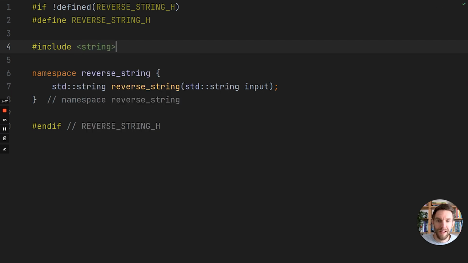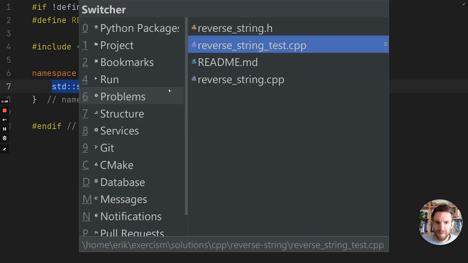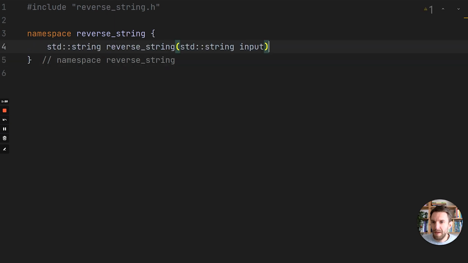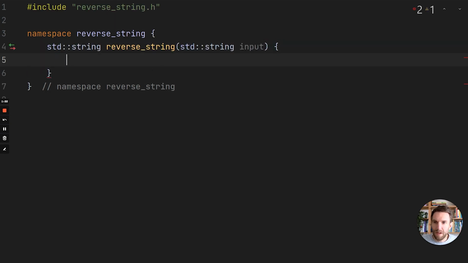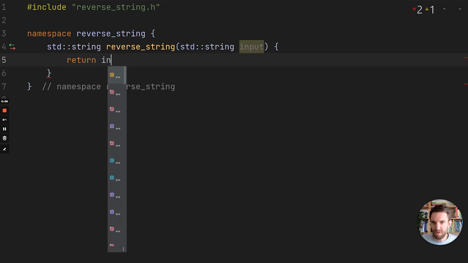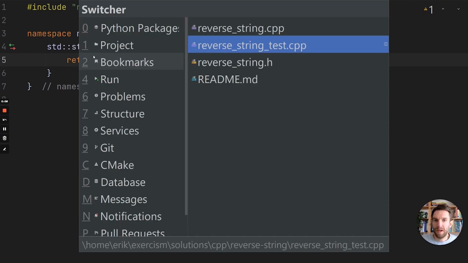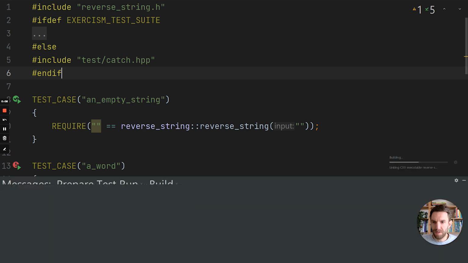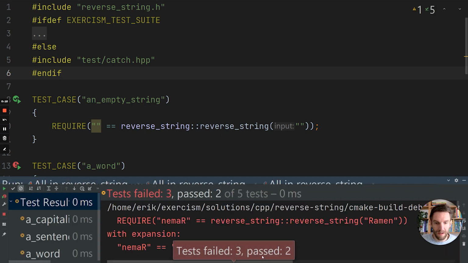So now we have a bit of header file that says that we expose the reverse string function. It takes a string and returns a string. So let's go over to our implementation file. So reverse string.cpp, copy this here, and then we'll do this, and then we can implement our logic. The simplest version that we can implement is just to return the input string.